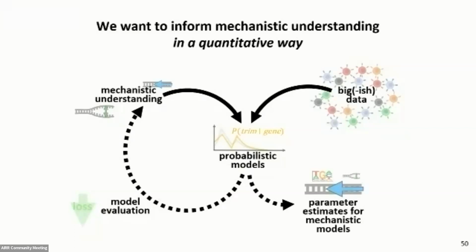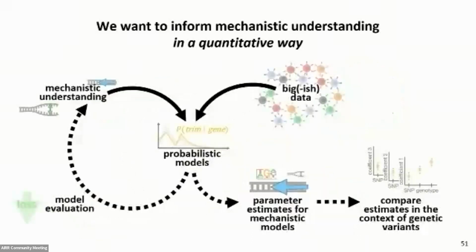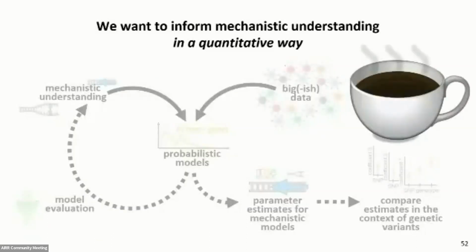So we can start to think about mechanistic understanding in a quantitative way. Maybe certain parameters could have more relative importance than other parameters, which could help us continue learning about how the mechanism is working. And then we can look towards comparing those estimates in the context of some of those genetic variants, which we identified, especially within the Artemis locus, to be associated with changing the extent of trimming. Unfortunately, I don't have time to discuss the results from this work today, but if you're interested, I'd love to chat more over coffee or whatever.